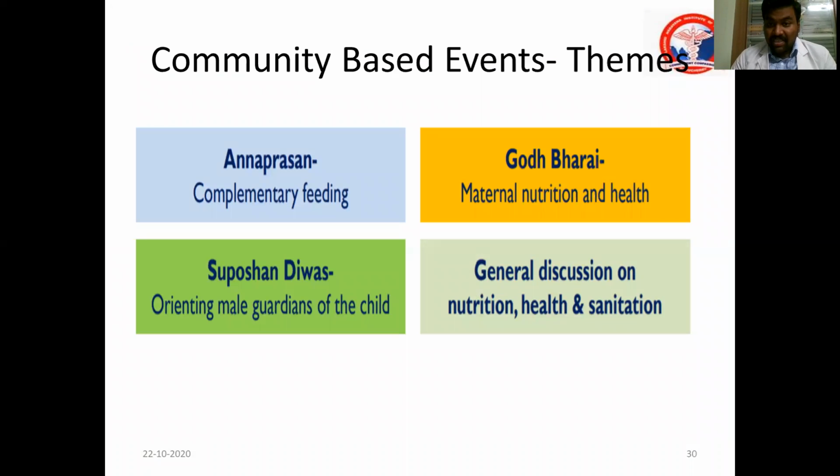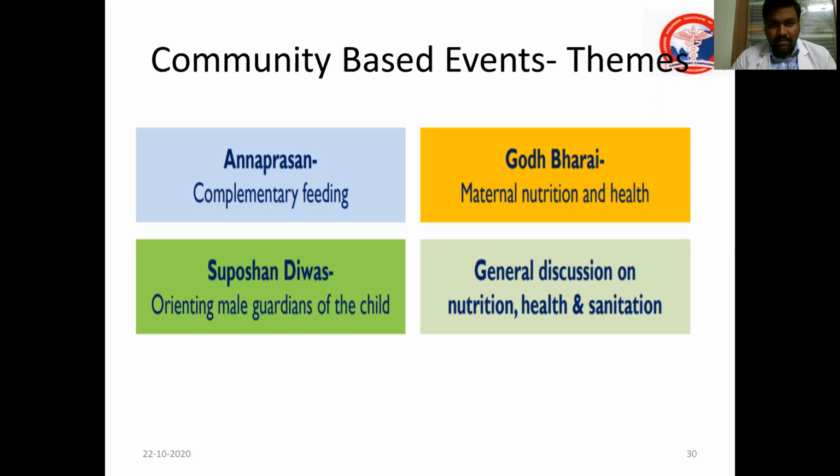And community-based events, for example Annaprasam, that is complementary feeding. The mothers can be invited to Anganwadis and asked to cook complementary feeding, and the best food can be rewarded with some gift.